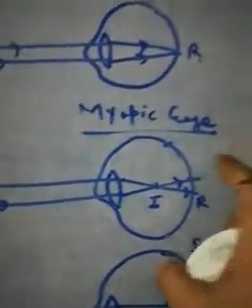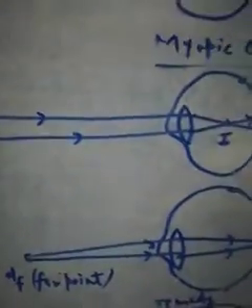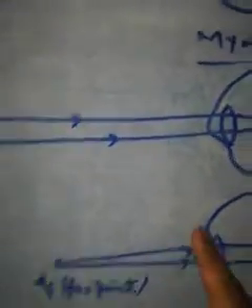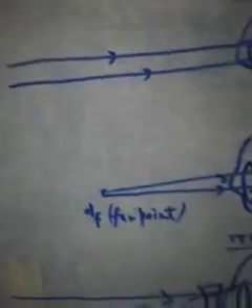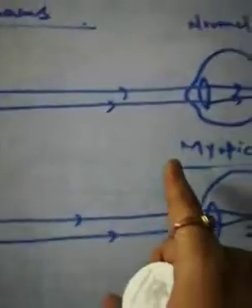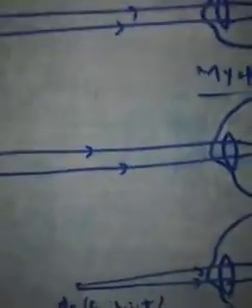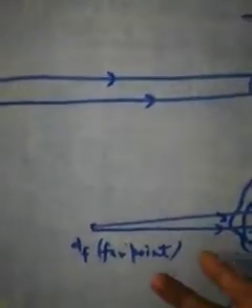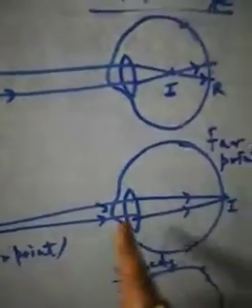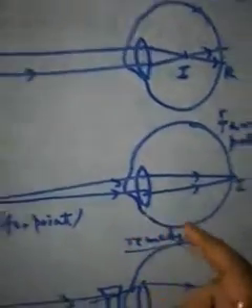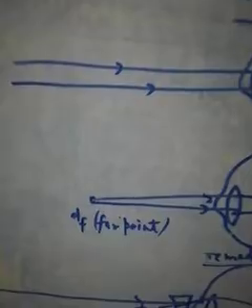Now myopic eye even has some character. That means what character is there? Myopic eye can visualize the objects up to a certain point, not up to infinity. That is the normal eye, far point, which is at infinity. But maybe 2 meter, 5 meter, 10 meter, or maybe 1 meter, like that could be the case. Far point is the maximum distance from the eye up to which a myopic eye can form the image on retina. Actually, that is the definition of far point.